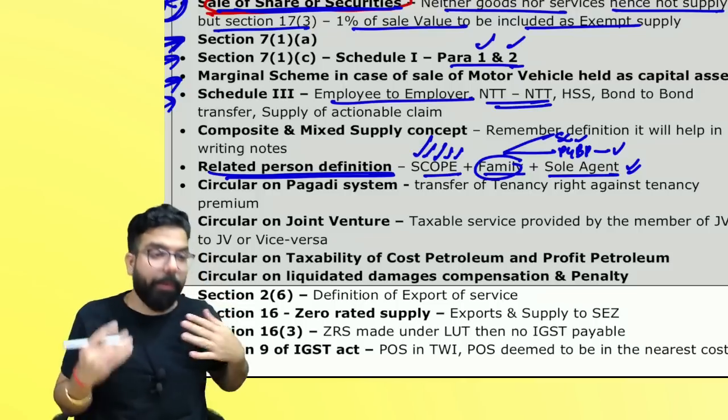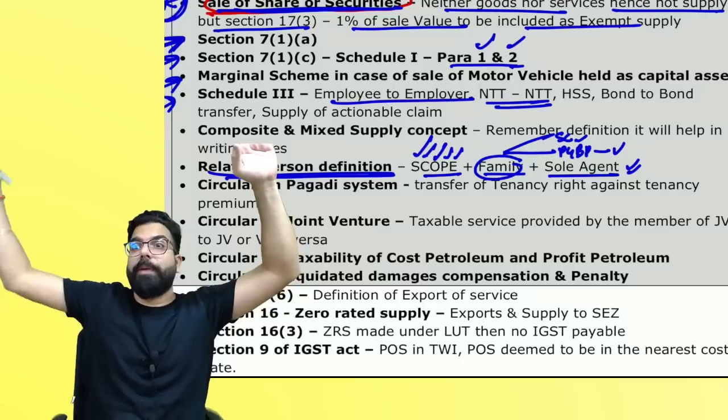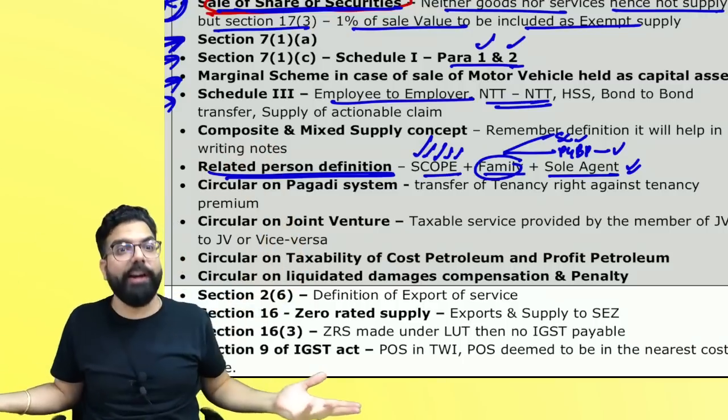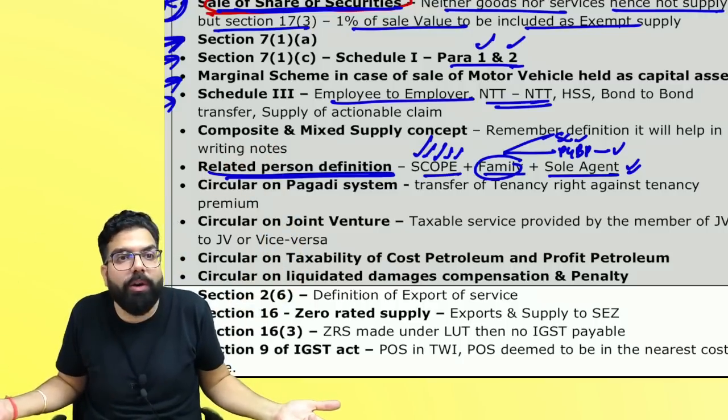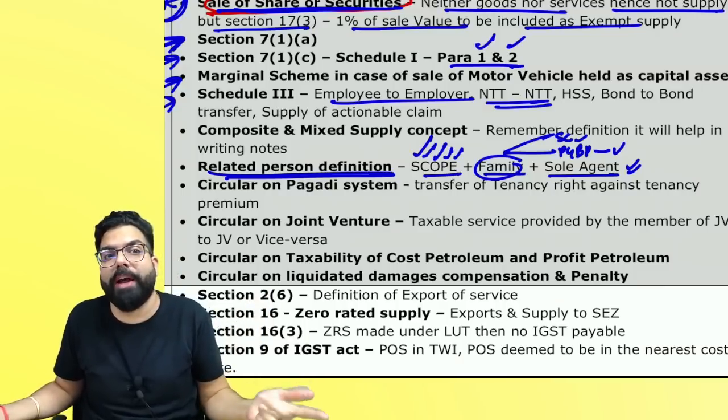Secondly, you will see one person has done a non-taxable supply to a non-taxable territory. China says they have supplied goods directly to the US without the goods entering into India. When the goods have not entered into India, it's a non-taxable territory to non-taxable territory transaction, neither supply of goods nor supply of service.